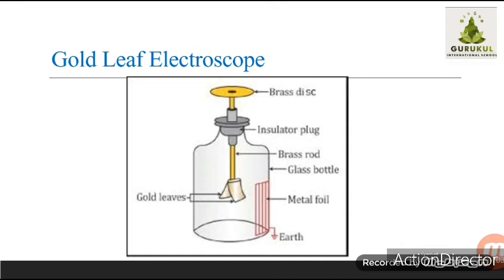Means only what we have to do is, whichever object you want to find out whether it is charged or not, you have to touch it to the disc which is outside the bottle. And if the leaves are moving away from each other, repelling each other, then we can consider that the given object is a charged object. So this is how the gold leaf electroscope works, and we can use this instrument at different places or in labs to find out whether the given object is charged or not.